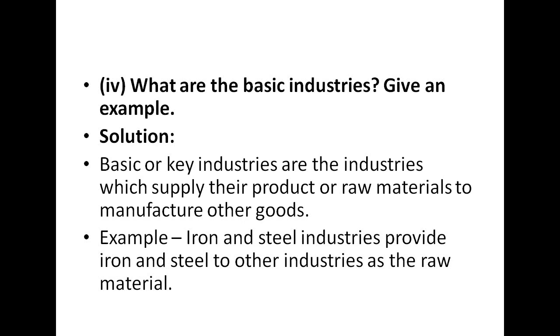For example, take iron and steel industries. They provide iron and steel to other industries as the raw material. They get iron ore, from which they make iron and steel products. Now these iron and steel products go to other kinds of industries as a raw material to make other valuable products. So that's how this basic or key industry works.